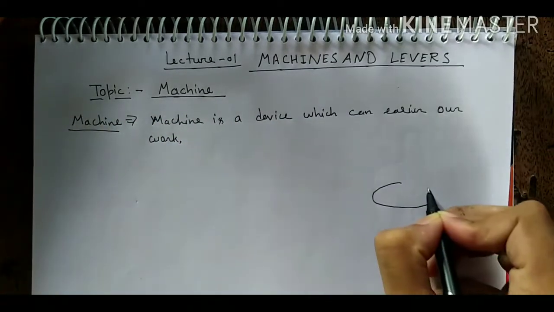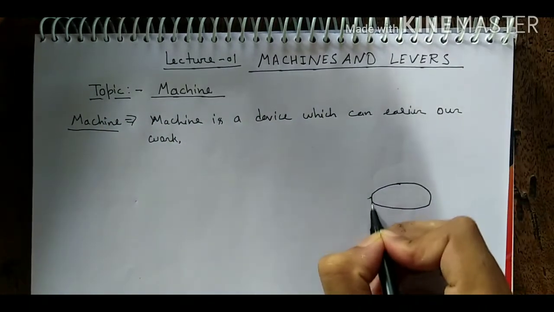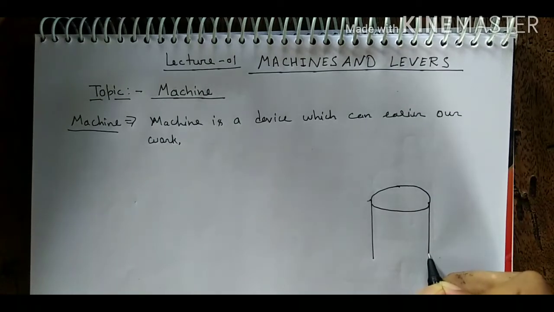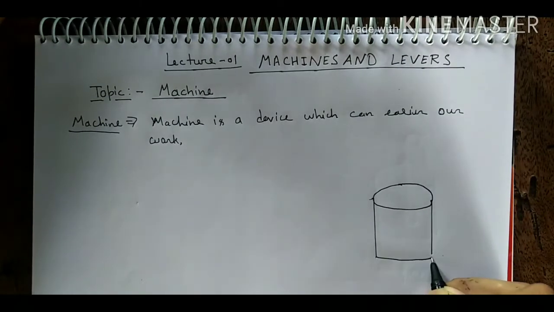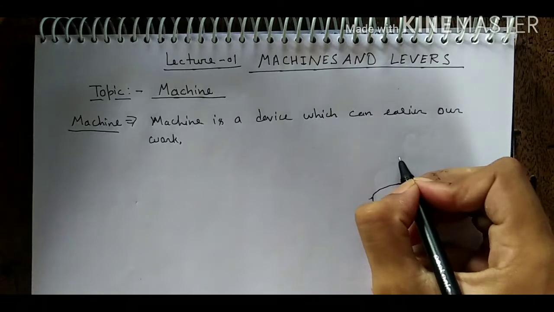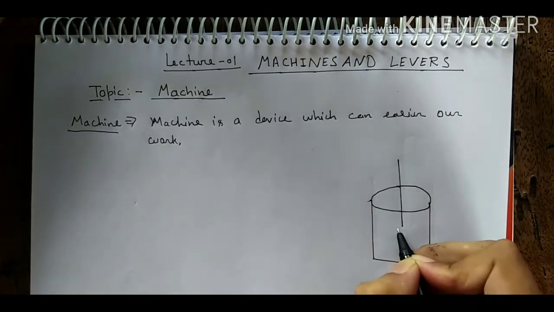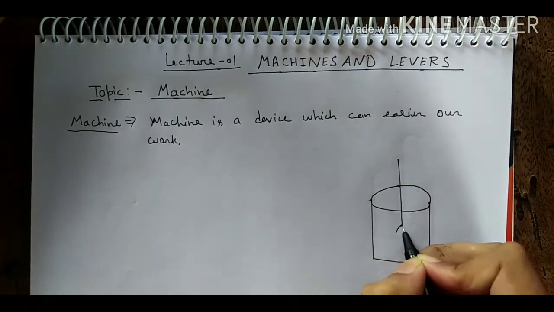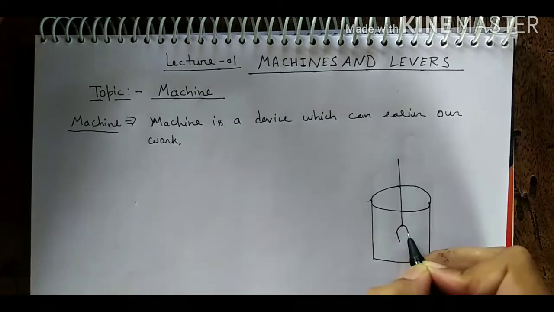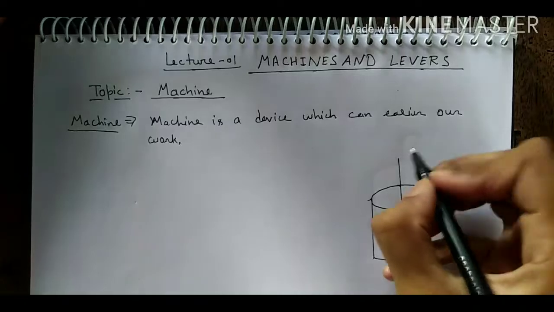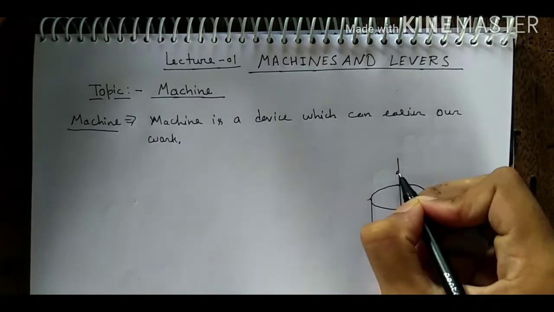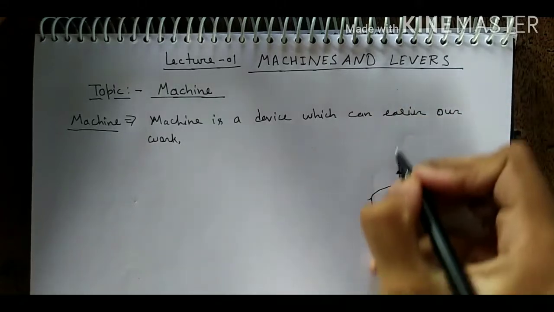Our first example: we have a well and we are lifting a bucket of water, like this. It means we will be applying a large force by lifting it in an upward direction.